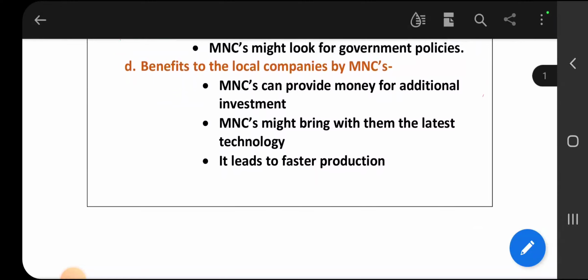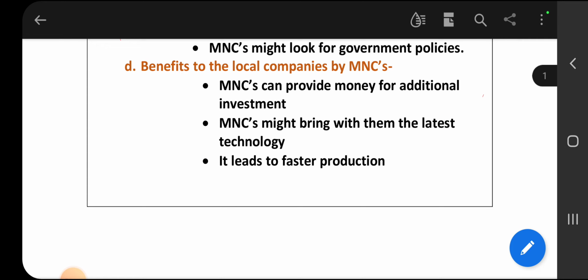So the benefits to local companies: they get additional investment. MNCs invest their money in these companies, and MNCs bring new, latest technology, because they organize production in more than 2 countries. So wherever new technology is there, they can adopt it. It is very accessible.